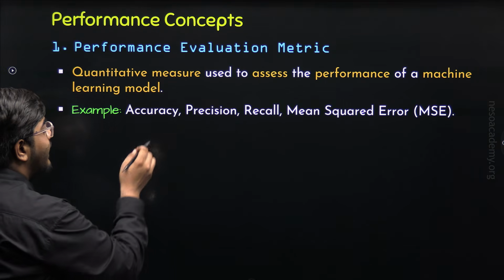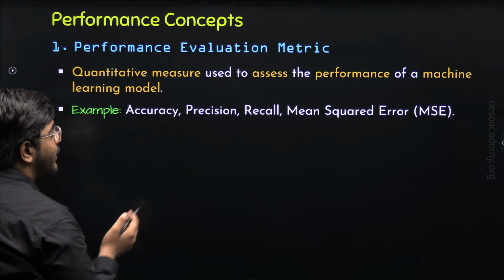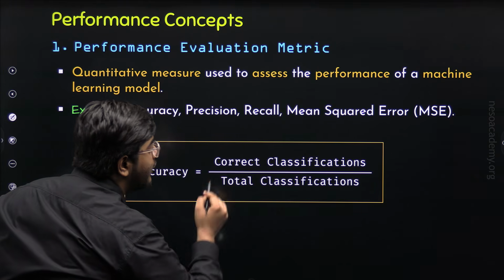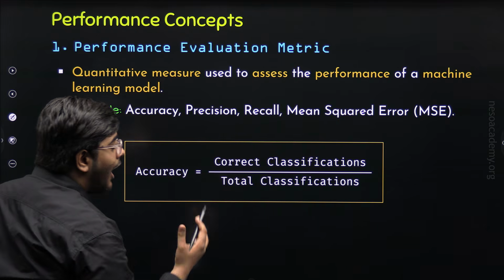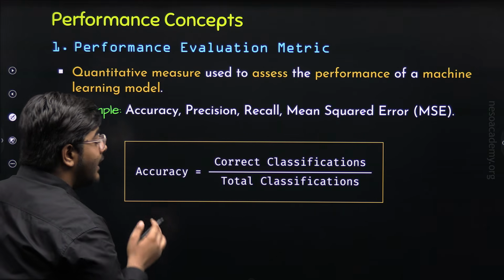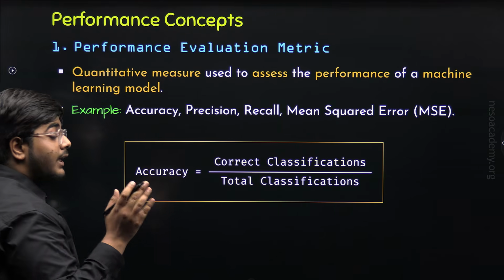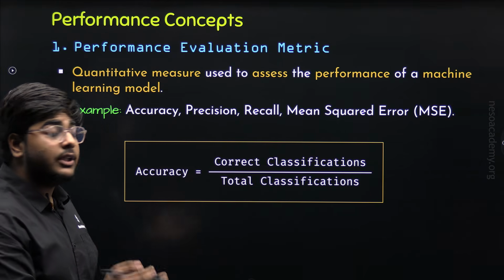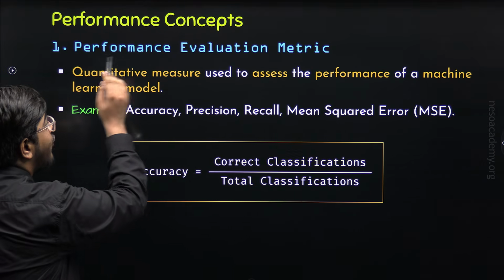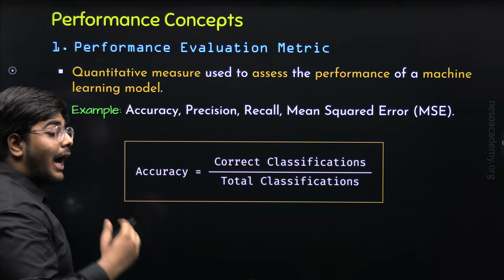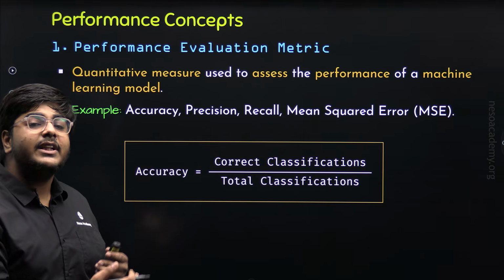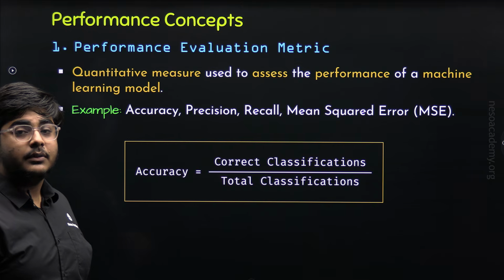Now you already know what is accuracy. Accuracy is, out of the total number of classifications, how many classifications are correct? That is accuracy. Like in case of spam email detection, accuracy can be the performance evaluation metric. Higher is the accuracy, better will be the performance of the machine learning model.